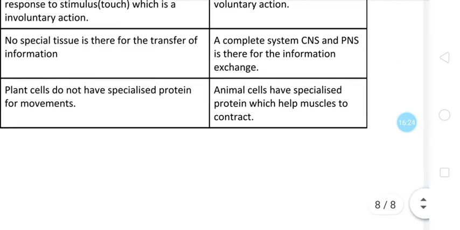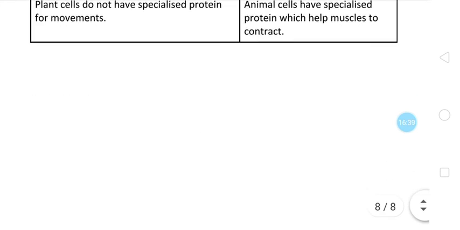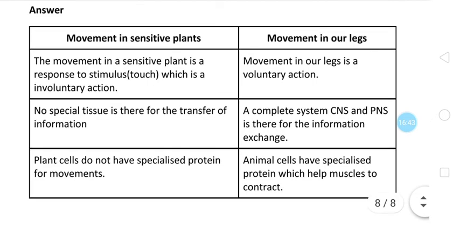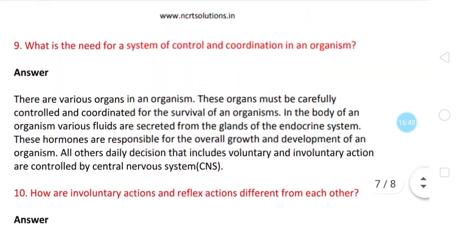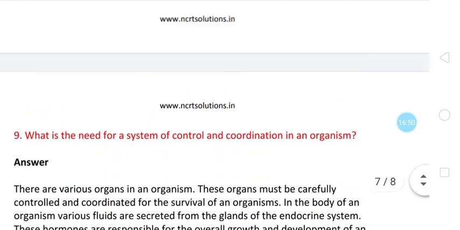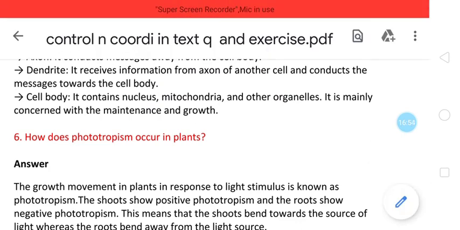Plant cells do not have specialized proteins for movement. In the case of sensitive plant movement, specialized tissues or proteins like the contractile proteins present in animals are not there. Animal cells have specialized proteins which help muscles to contract. Contractile proteins, a specific type of protein, are present in animals, or in our legs. So this was about the exercises. We have discussed the exercises of this chapter.